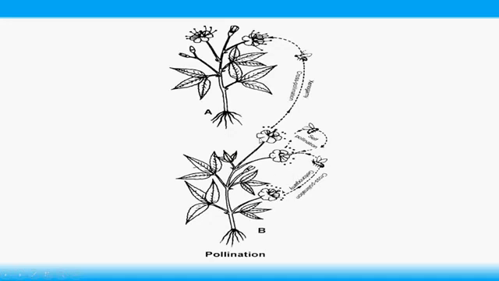If pollen grains are transferred from one plant to another plant of the same species, it is called cross pollination. Thank you. We can discuss one more concept, pollinating agents and adaptations for cross pollination, in the next part.